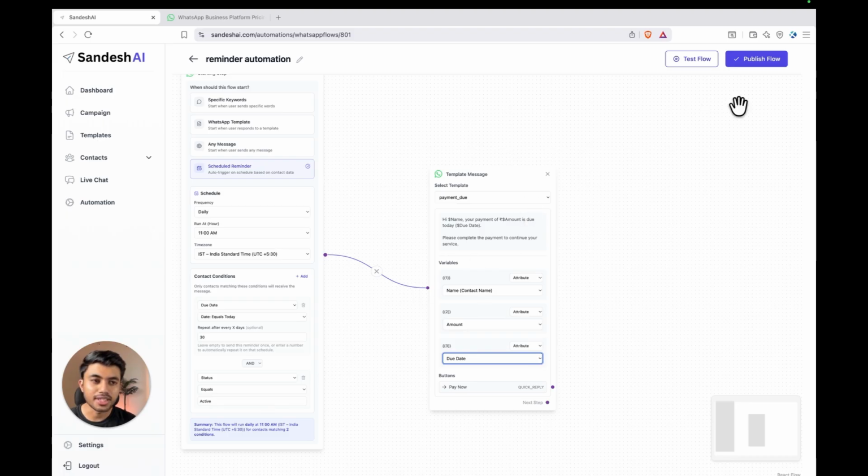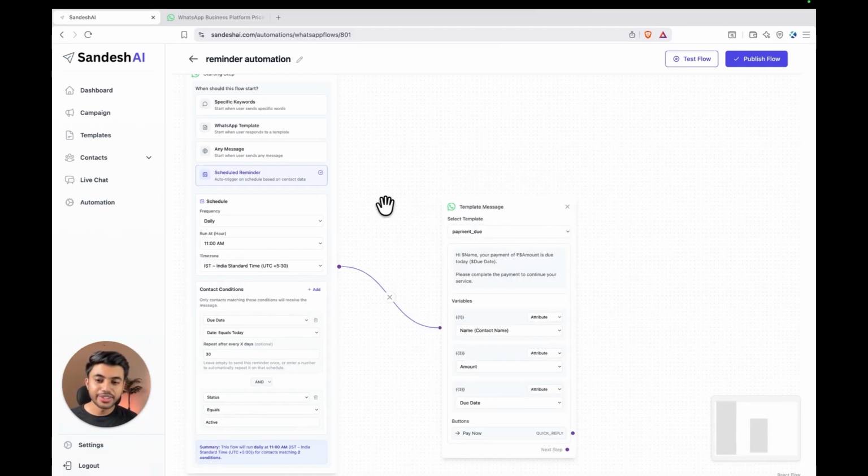The final step is click on this publish flow button here. Now this automation will run daily at 11 a.m. in IST time zone and check for these conditions. And if this condition matches, it will trigger this WhatsApp template message with personalized name, amount, and the due date.